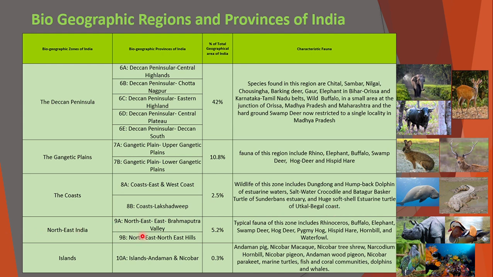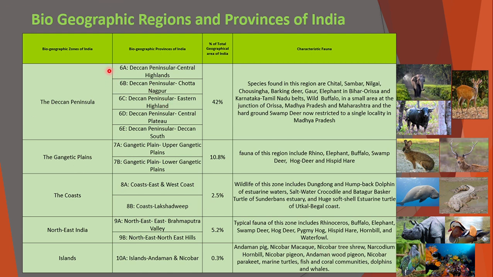Okay. Northeast India, it is about Brahmaputra Valley and Northeast Hills. It is about 5.2%. Typical fauna in this zone include rhinoceros, buffalo, elephant, swamp deer, hog deer, pygmy hog, spotted deer, hornbill, and the waterfowl. The main one is the one-horned rhinoceros. Island is Andaman and Nicobar. It is 0.3%. Andaman mink, Nicobar macaque, Nicobar tree shrew, Narcondam hornbill, Nicobar pigeon, Andaman wood pigeon, Nicobar parakeet, marine turtle, fish, and the coral communities, dolphin and whales are the major characteristic fauna in this part.